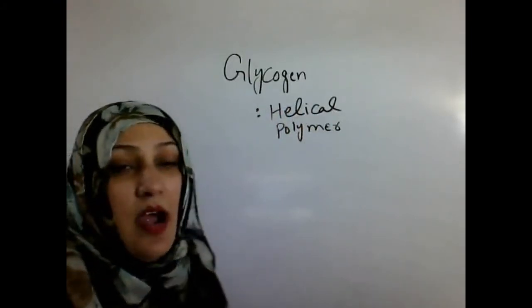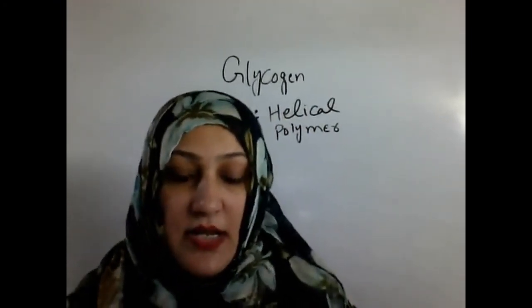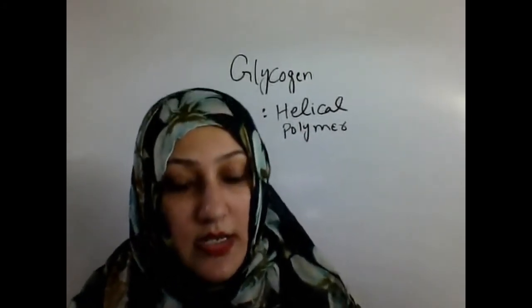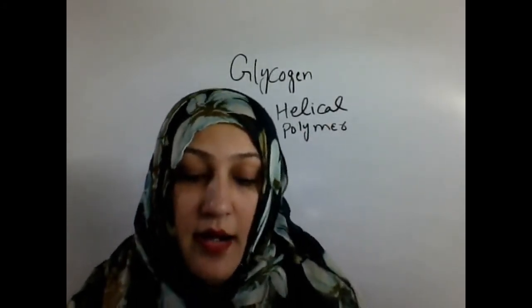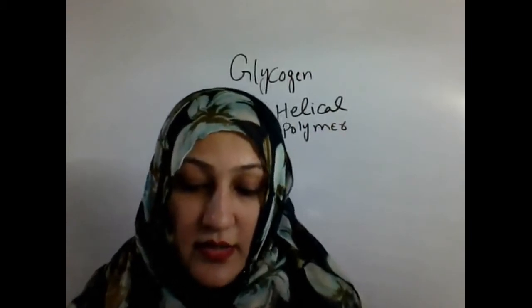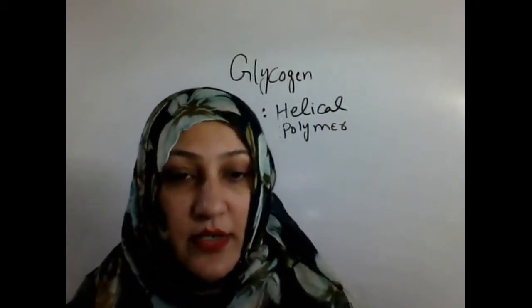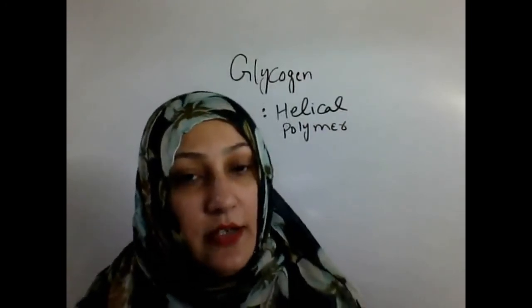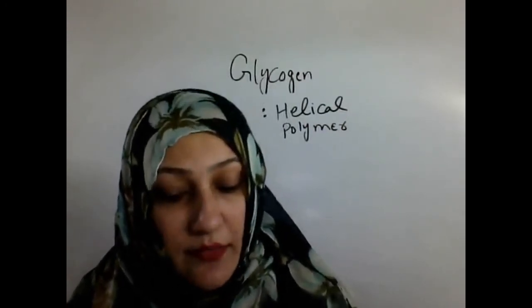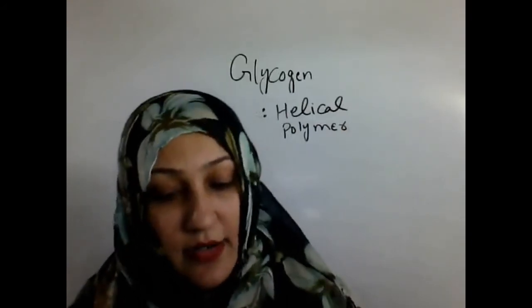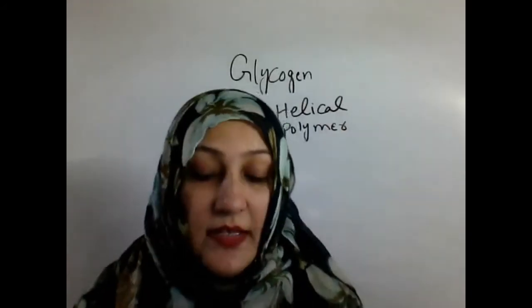It can be hydrated with 3 molecules of water, 3 to 4 parts of water attached to it, and forms granules in the cytoplasm. So just like starch, it also gives rise to the formation of granules by adding water into its structure in the cytoplasm.